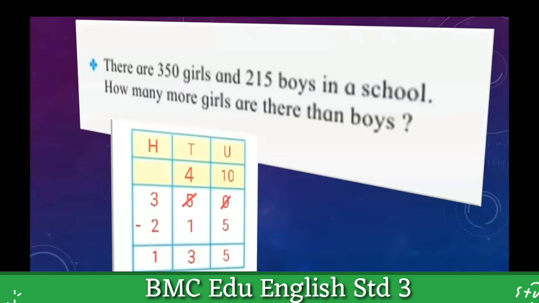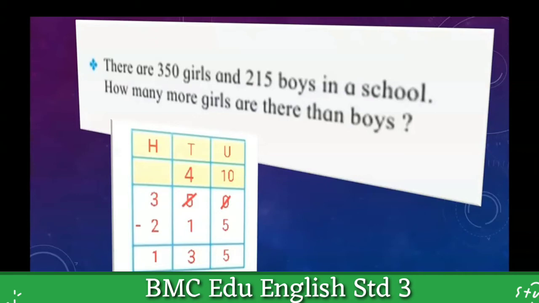After that, I can easily subtract 1 from 4 at the tens place. My answer is 3. And at the hundreds place, I can easily subtract 2 from 3. So 135 more girls are there than boys. I got this answer of the question.